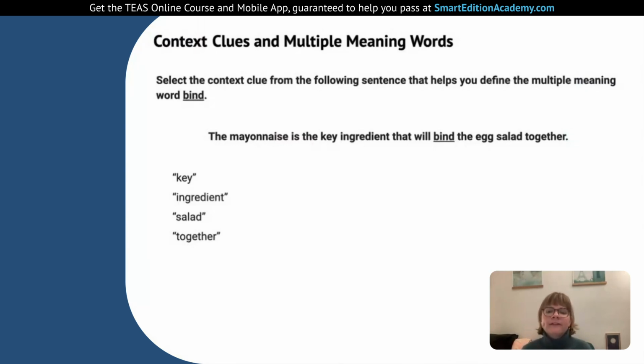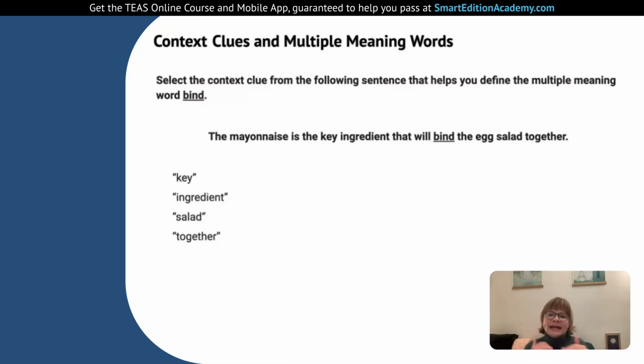Select the context clues from the following sentence that help you define the multiple meaning word bind. The mayonnaise is the key ingredient that will bind the egg salad together. For this one, we don't have the same parallel structure, not like the last one where we could see clear parallels in the two parts of the sentence. What I would do is brainstorm any words I know with bind. I'm thinking back to school, I'm thinking binder. That's something that brings all your notes, all your pages together. You can clip those metal clips and they're in the binder. So that's what I have in my head.